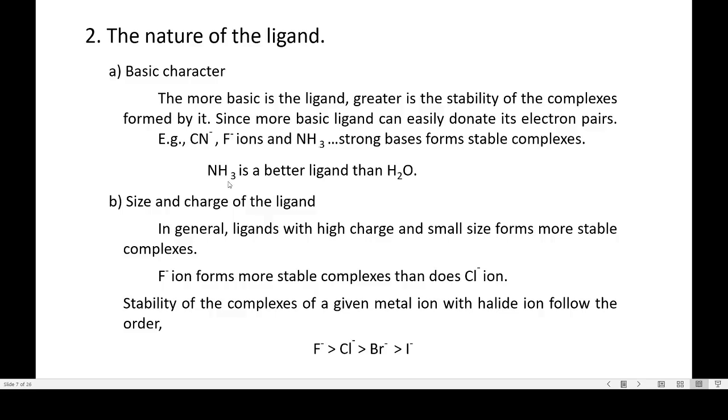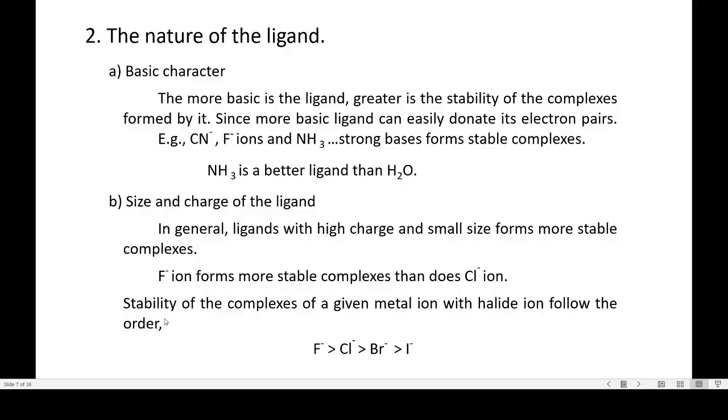If we compare ammonia with water molecule as a ligand, ammonia, since it is more basic, is a better ligand than water. And the second in this is size and charge of the ligand. So in general, ligands with high charge and small size form more stable complexes. So due to small size, fluoride ion forms more stable complexes than chloride ion.